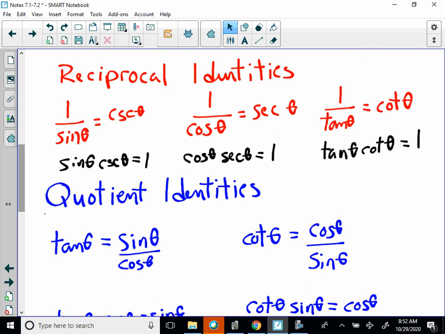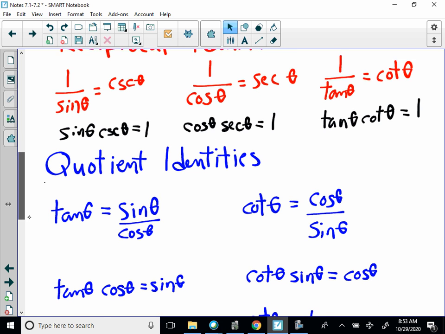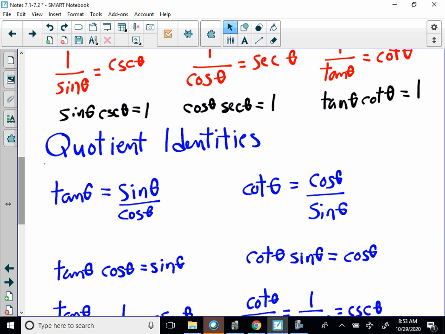Quotient identities, well, tan theta is equal to sine theta over cosine theta. We know that already. Cotan theta is equal to cosine theta over sine theta. And again, we know that already. Okay, so how could we write those differently? Well, tangent theta times cosine theta must equal sine theta then. Or cotangent theta times sine theta must equal cosine theta. So be comfortable with rearranging these algebraic